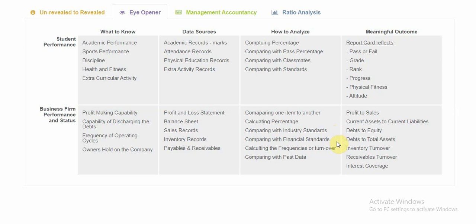That is one thing. And then financial standards, we do have financial standards. We will want to meet financial standards, so that way also analysis is done. And then frequencies or turnover.